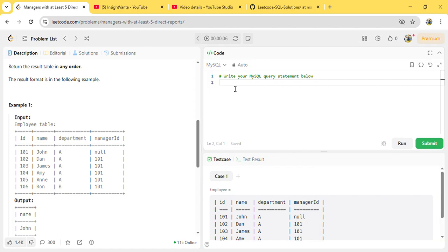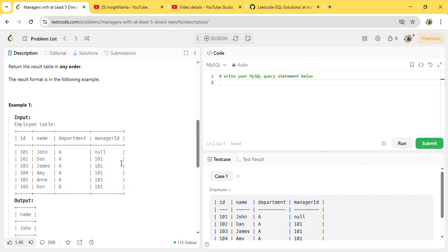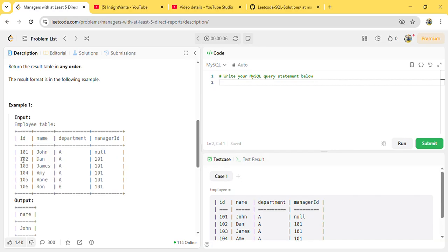One way we can do this without using a cross join is to count the IDs of people who are reporting to a particular manager, and we can group them by the manager ID. Let's say for example 101 is the manager ID. We will group by the manager ID and count the number of IDs.